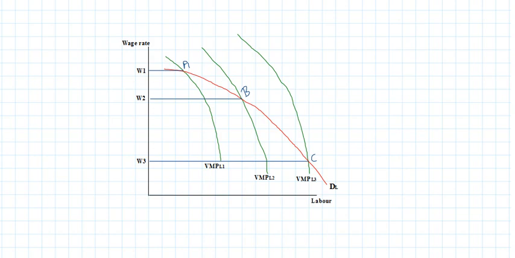So this long run demand curve for labor, which is being reflected here, is negatively sloped, and this is balancing the substitution effect and output effect of a fall in wage rate.